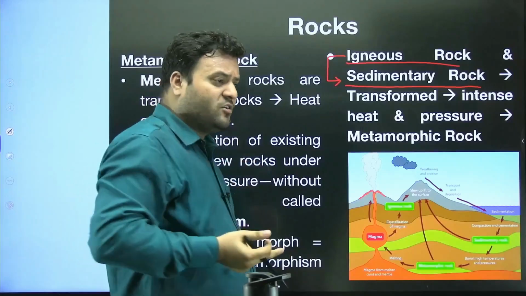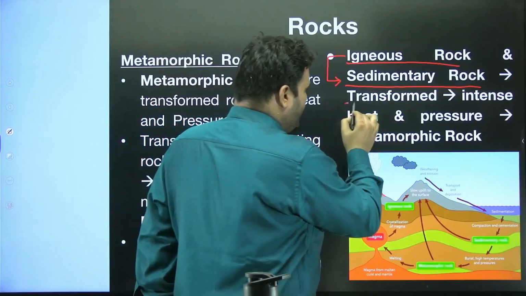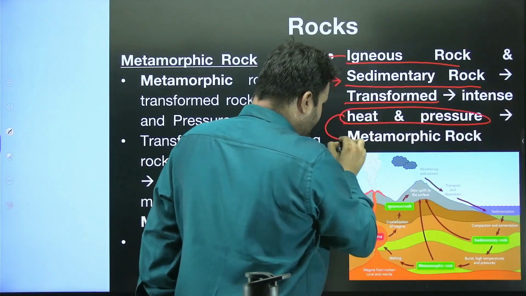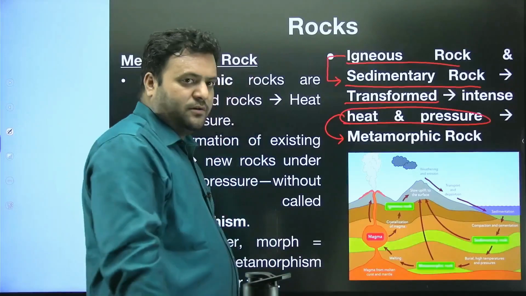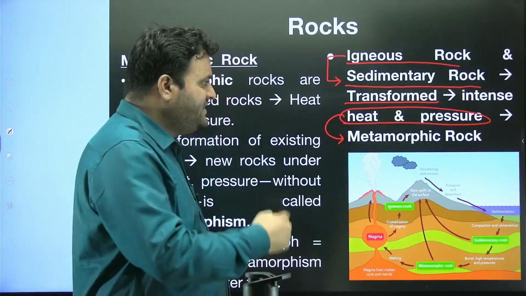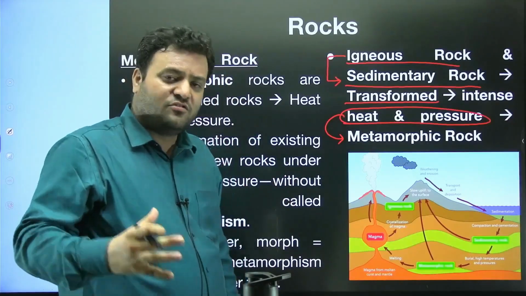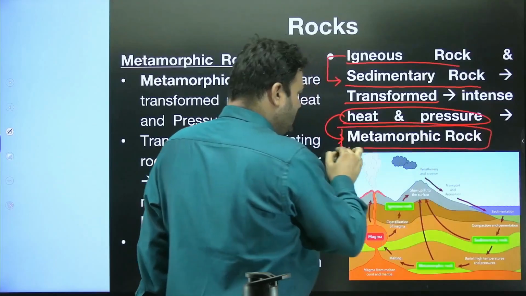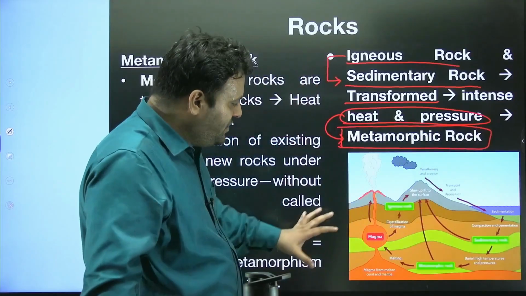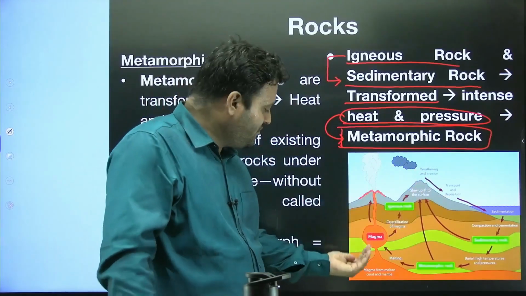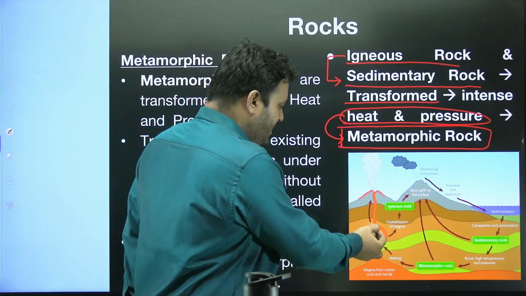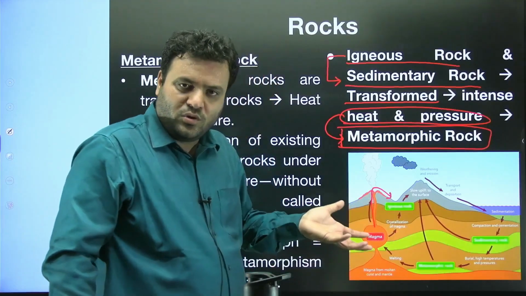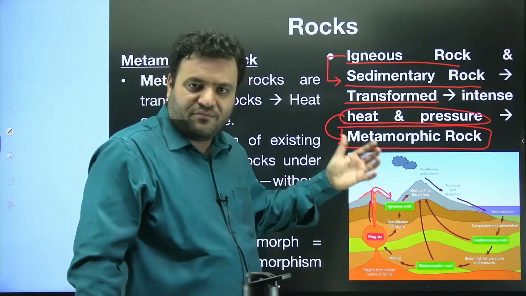This sedimentary rock would be further transformed as a result of intense heat and pressure. When there is a transformation under intense heat and pressure, that transformed rock is known as metamorphic rock. It can be shown in this way: first of all we have magma, then on the surface that becomes lava, and lava will cool and solidify, which leads to igneous rock.